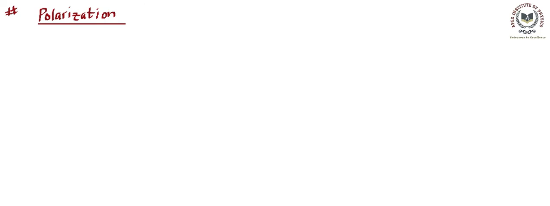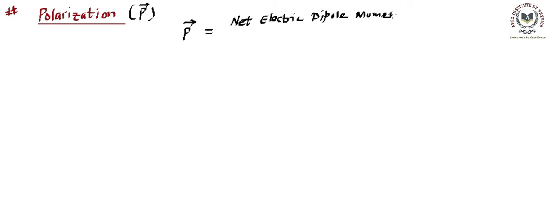So polarization is a concept, and it is denoted by the P vector, capital P vector for polarization, and its definition is that it is the net electric dipole moment per unit volume. So if I write in short, the polarization vector P is equal to the net electric dipole moment per unit volume.